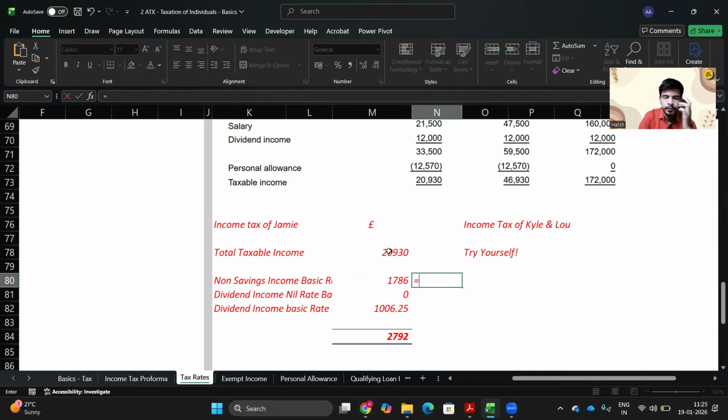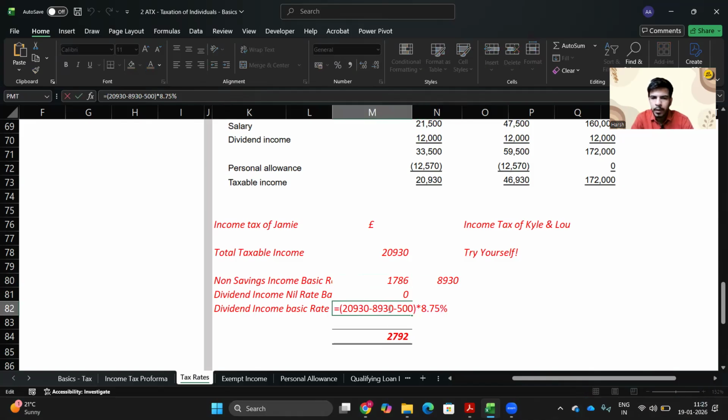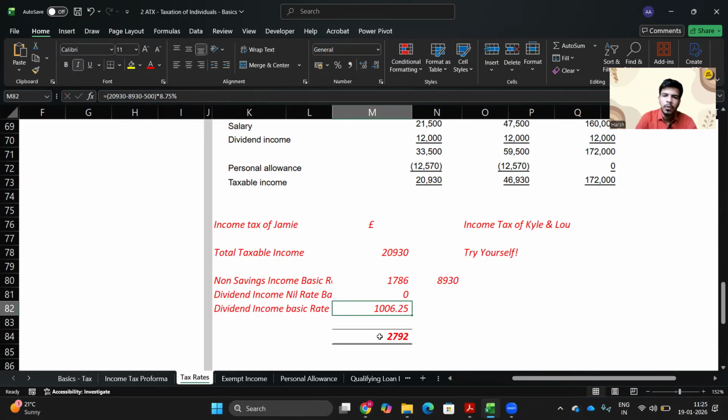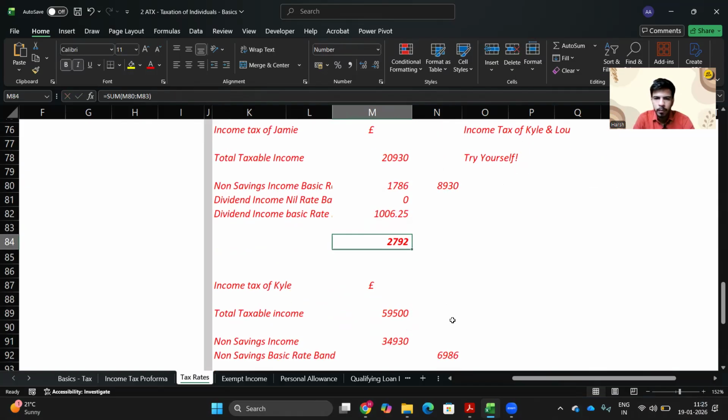How do you arrive at that? 21,500 minus 12,570, so 8,930 has already been taxed. So 8,930 pound less the dividend income nil rate band of 500 pound would be multiplied by 8.75%, because you are still under the basic rate band. So your total tax liability would come to 2,792 pound.